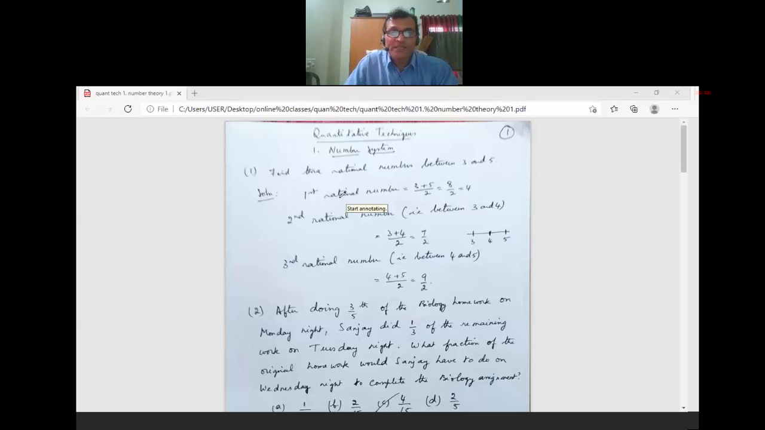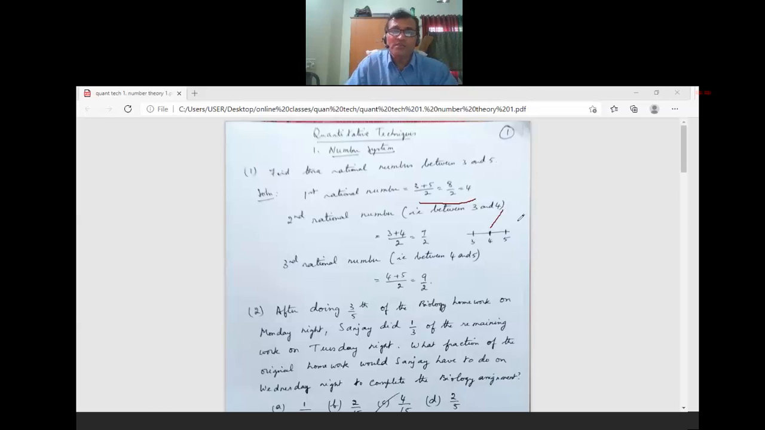So the first rational number, how do we get it? See, add them. That's all. 3 plus 5 divided by 2. That is, I get 8 by 2, which is 4. 4 is a rational number because 4 can be written as 4 by 1. Okay, 4 and 1 are integers. One rational number I got, between 3 and 5. Next, it is my duty.